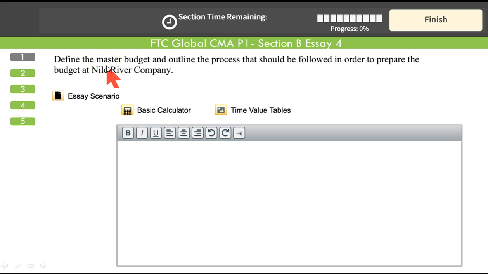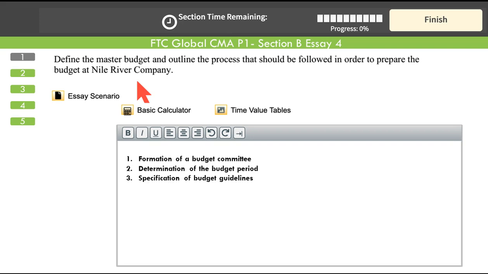So you need to define first what the master budget is and outline the process that should be followed in order to prepare the budget at Nile River Company. So you need a good point plan. Just a point plan you need to jot down on the rough paper that is given to you. So define master budget in your own words. It's also called annual profit plan. It's also called the comprehensive budget or master budget. It's a collection of all operating and financial plans for the period. So these are the points you will discuss.